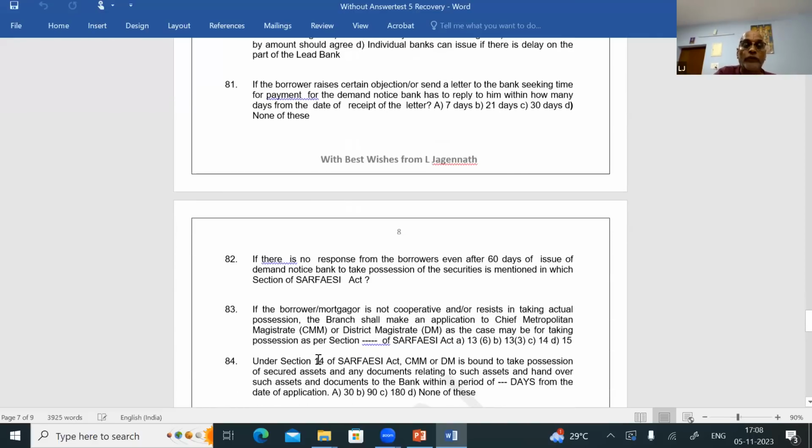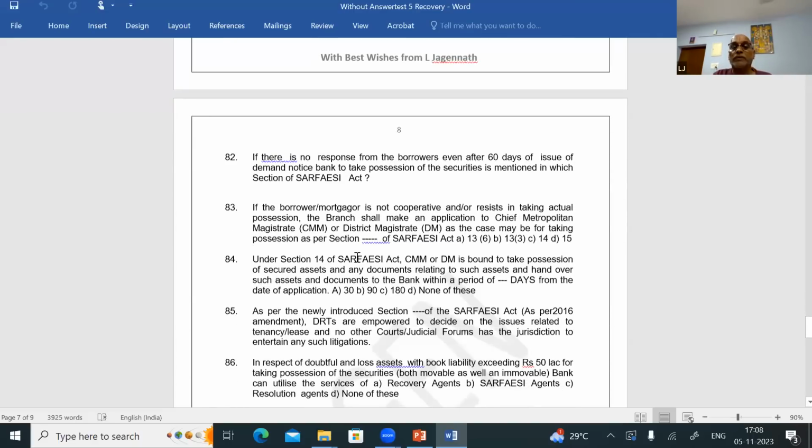Question number 82. If there is no response from the borrower, even after 60 days of issue of demand notice, bank to take possession of the securities is mentioned in which section of the SARFAESI Act? Section 13(4). Question number 82, answer is section 13(4).